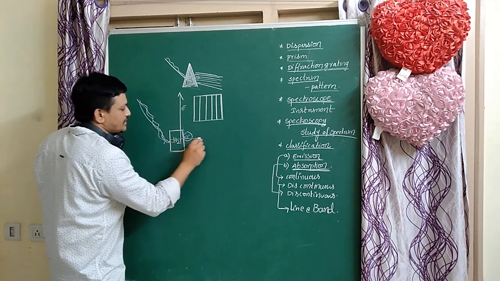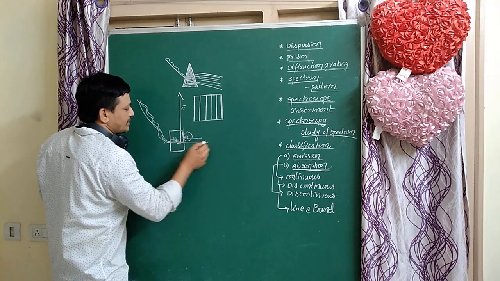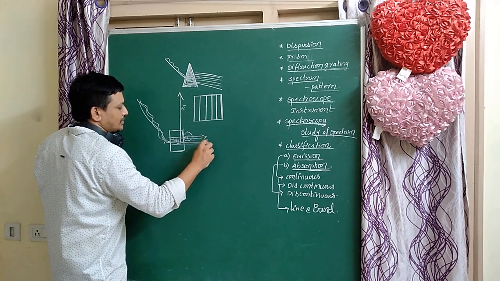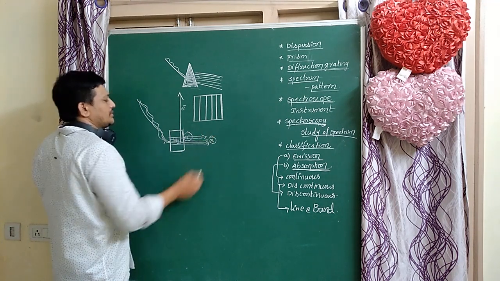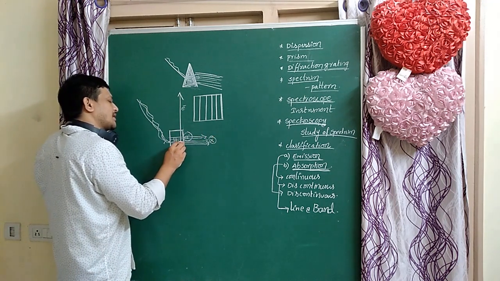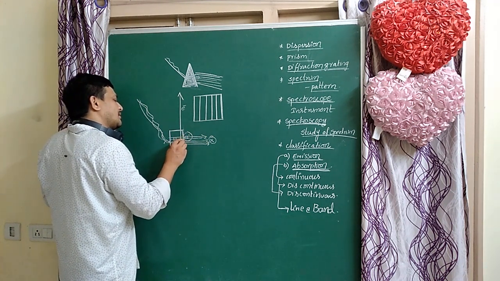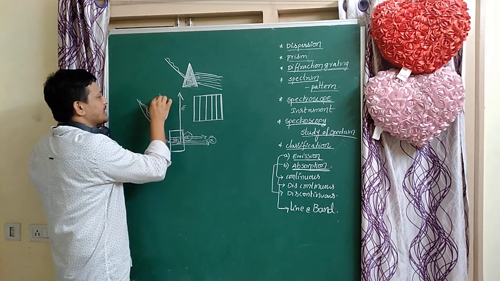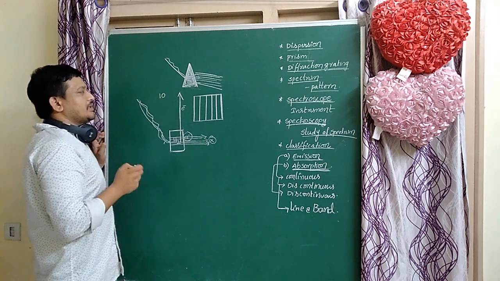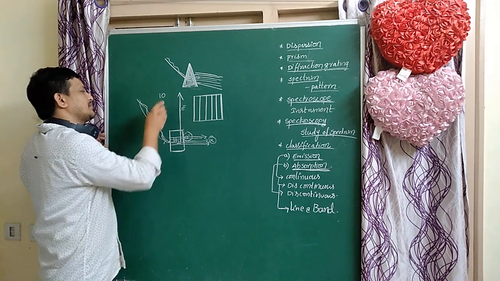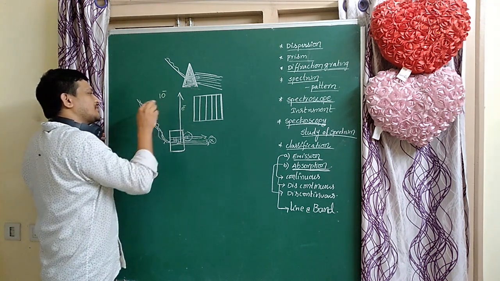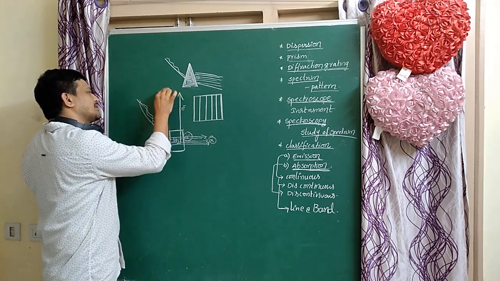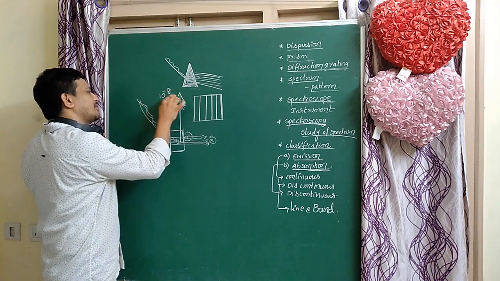Some of the radiation is transmitted outside; that radiation is not needed here. At the higher energy state, electrons or atoms are very less stable. Within 10 power minus 8 seconds, the electrons come back again.